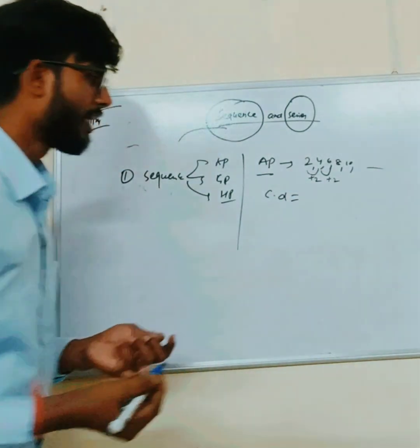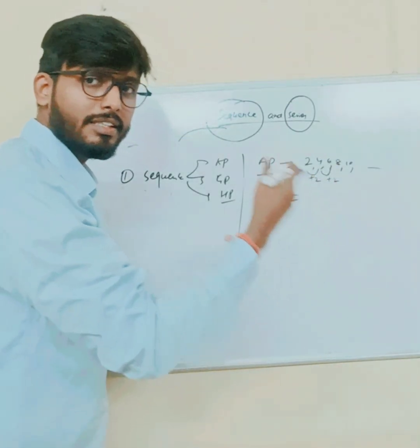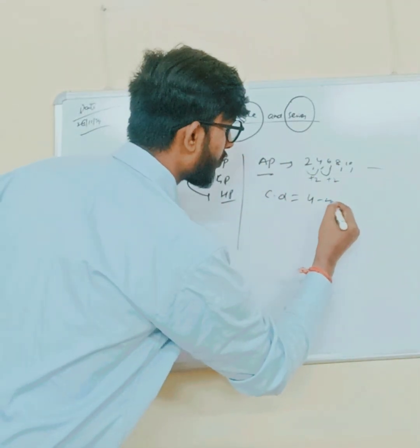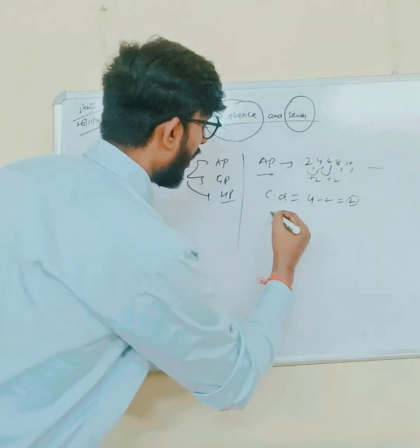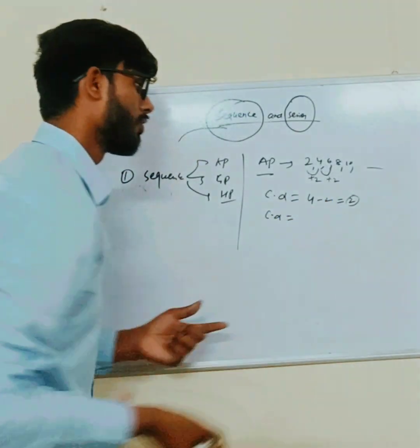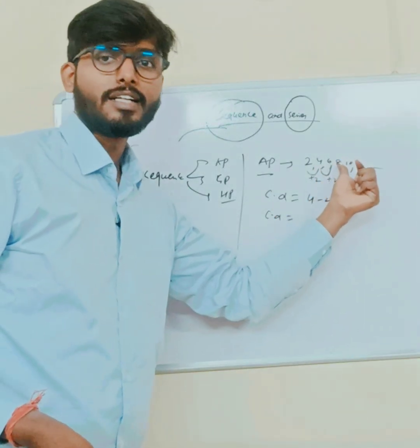Common difference is nothing but the successive number minus the previous number, like 4 minus 2 is equal to 2. And we can also find the common difference with the help of the second and third term.